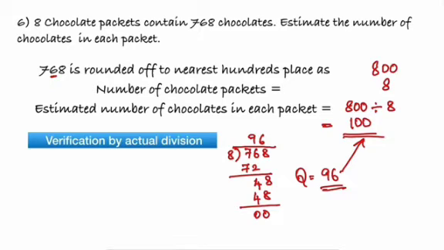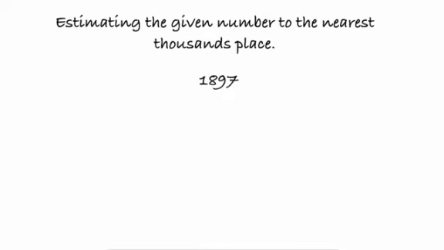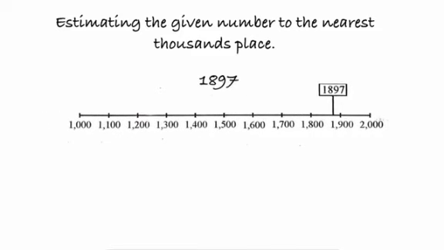One more thing to be noted, children, while estimating the quotients, we need to round off the divisor and dividend to the given place and then do the division. Estimating the given number to the nearest thousands place. If it is thousands place, then how do we carry out? The whole procedure is very much similar to what we did till now, be it hundreds place or tens place. If it is thousands place also, the same procedure needs to be carried out.